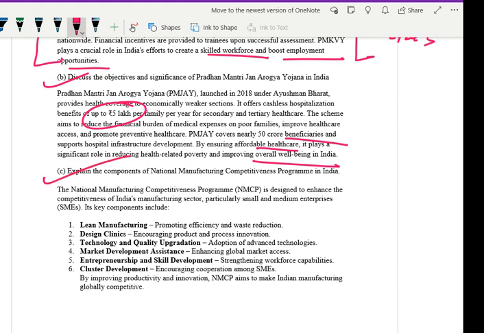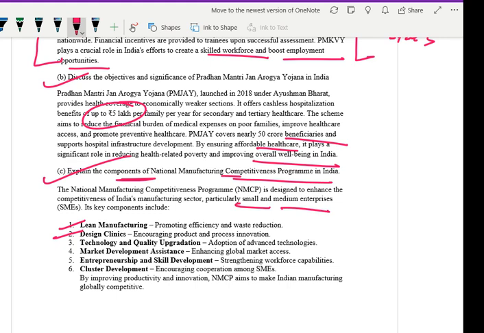Third, explain the components of the National Manufacturing Competitiveness Program in India. The National Manufacturing Competitiveness Program is designed to enhance the competitiveness of India's manufacturing sector, particularly small and medium enterprises. What are the key components? Lean manufacturing, promoting efficiency and waste reduction.